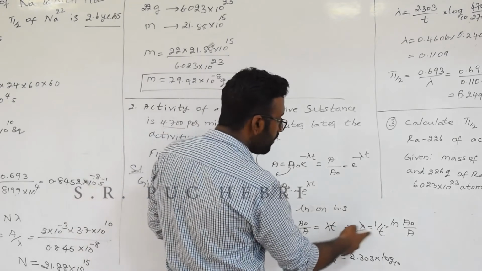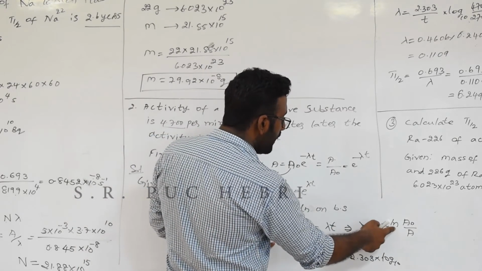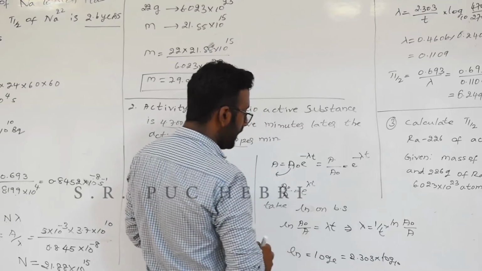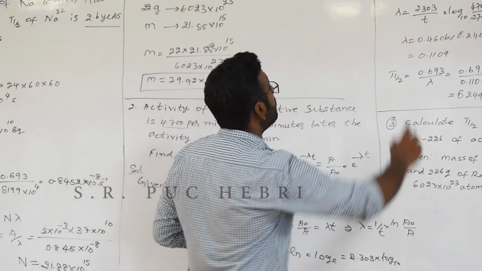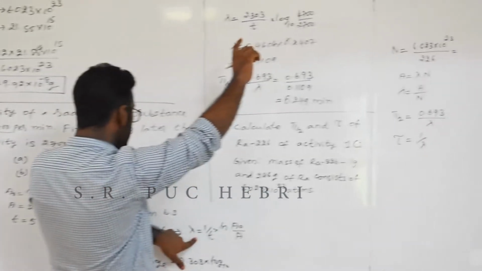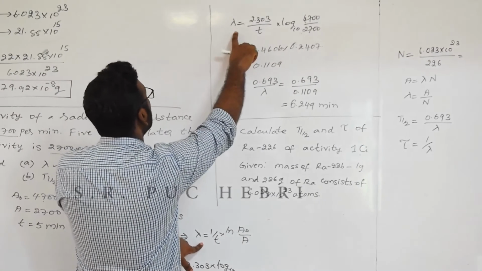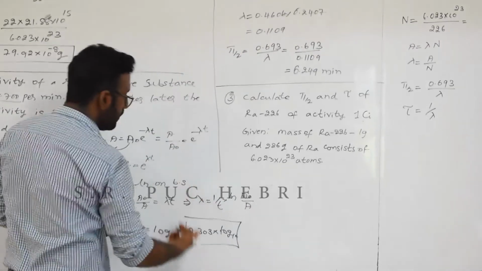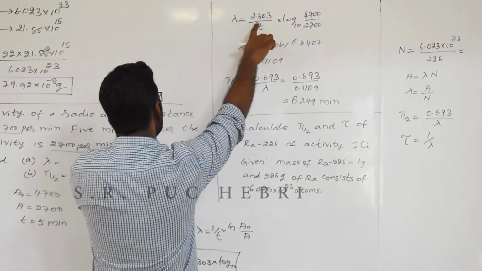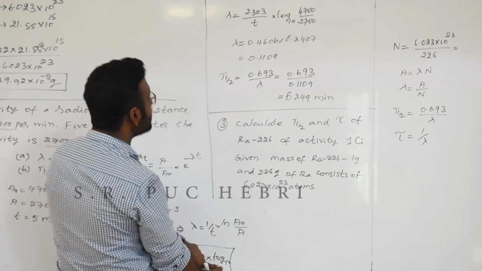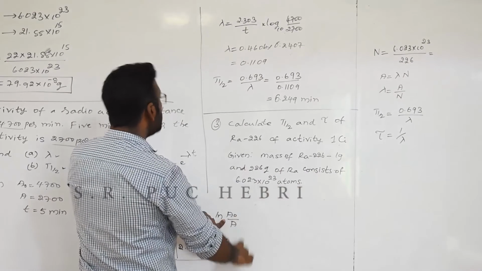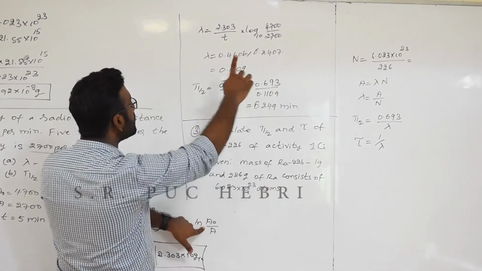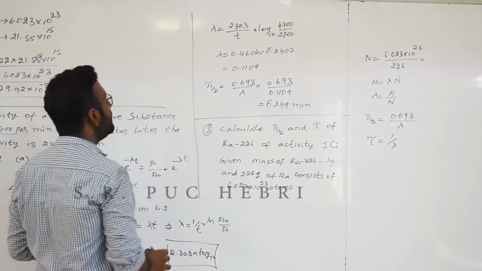We will write it as lambda is equal to 1 by t into ln A naught divided by A. Now ln, I told you already, we will write for this one: lambda is equal to 2.303 into log to the base 10 of A naught divided by A, 4700 divided by 2700.